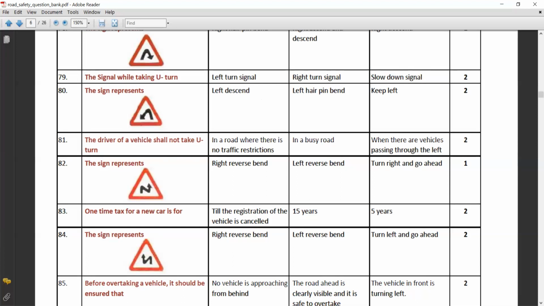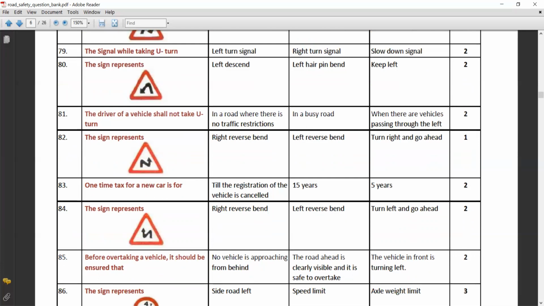The driver of a vehicle shall not take a U-turn on a busy road. This sign represents right reverse bend. One time tax for a new car is for 15 years. This sign represents left reverse bend.